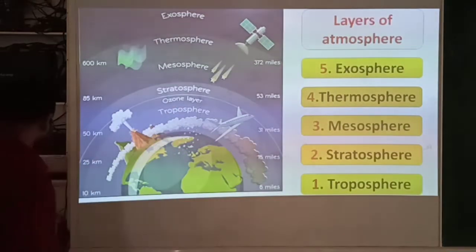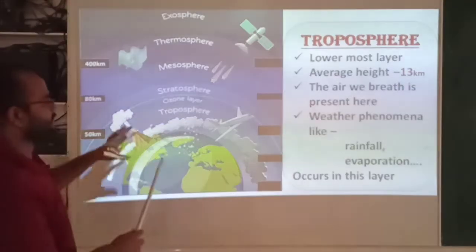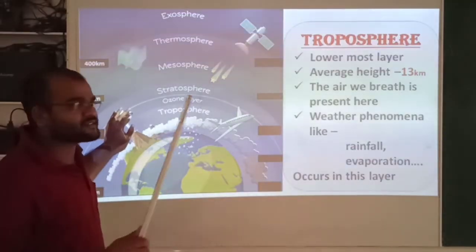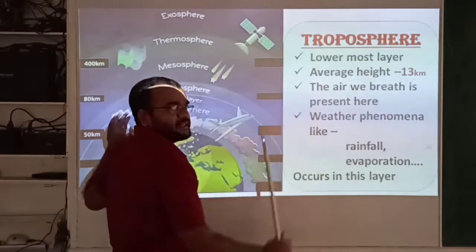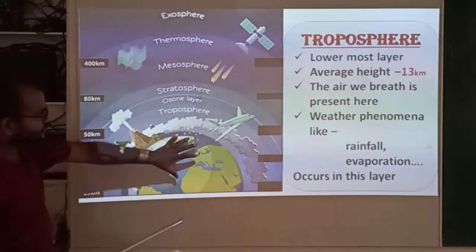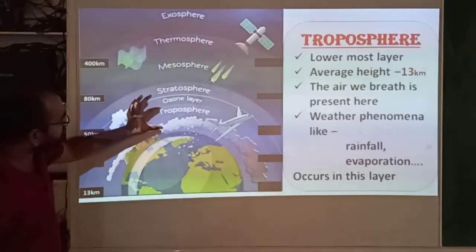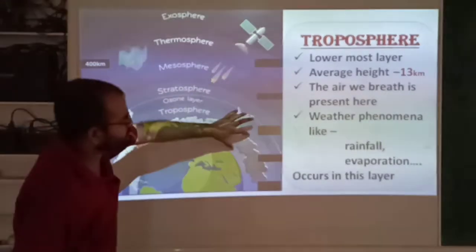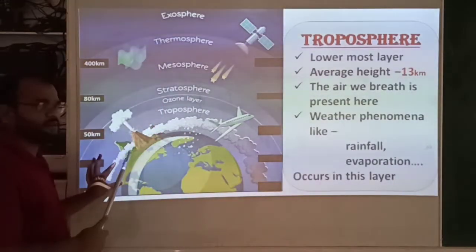See here, the first layer is troposphere. This is Earth, and up to here the first layer will be present.